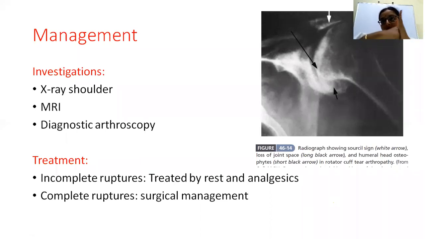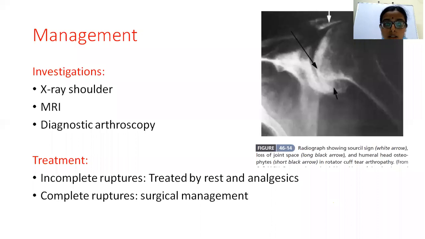As a result, there will be some shearing force across the humeral head and the glenoid cavity, which leads to arthritis, that is the arthropathy of the shoulder joint, because of the rotator cuff anomalies. This is called rotator cuff arthropathy, which is the end stage of the rotator cuff disease. So in such cases, X-ray is done to find out whether there is rotator cuff arthropathy or not. And then MRI is also used to localize the tears of the different rotator cuff tendons. And diagnostic arthroscopy is one of the modalities.